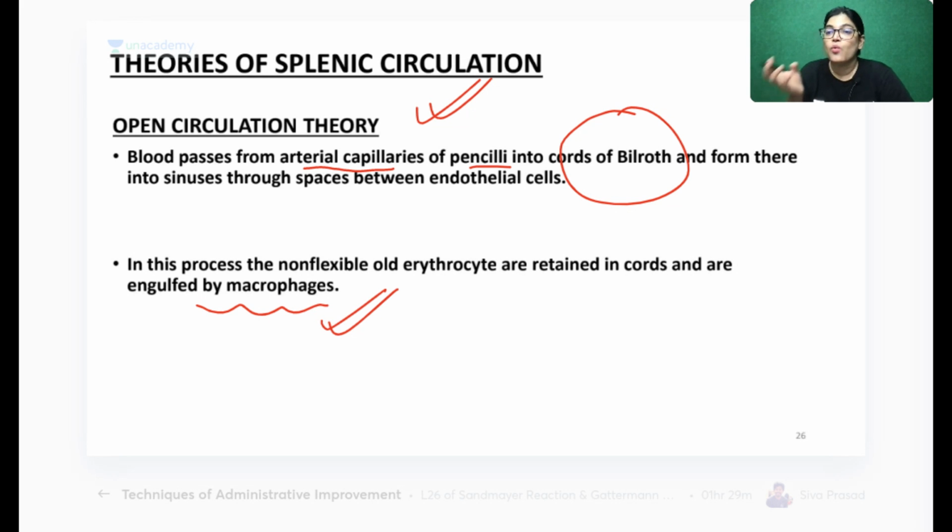Okay, splenic cord of Billroth. What is residing in the splenic cord of Billroth? Macrophages. What is the role of macrophages? Engulfing the worn out RBCs. So this kind of theory is called the open circulation theory. So for your examination, has everyone understood this concept of open splenic circulation and closed splenic circulation? Got it?